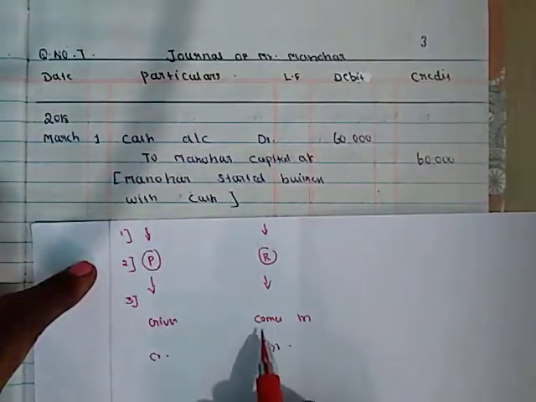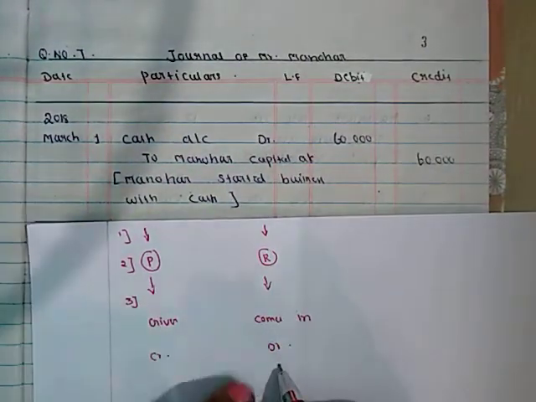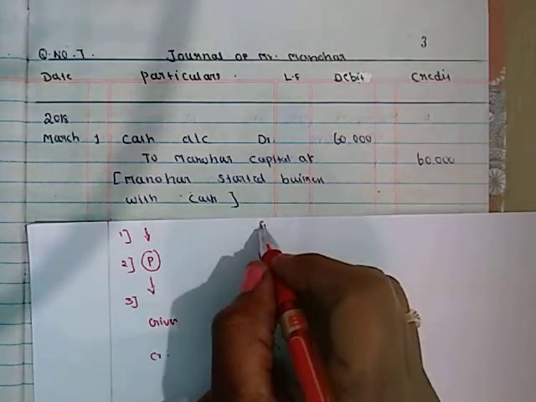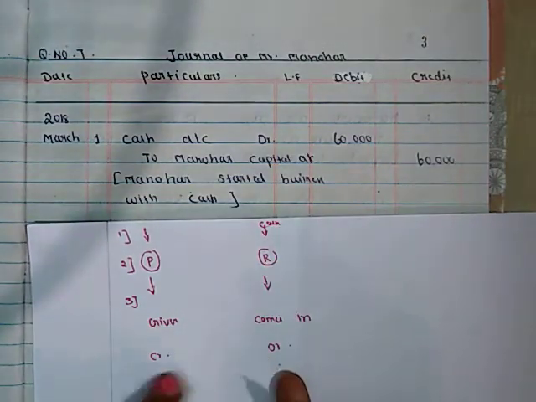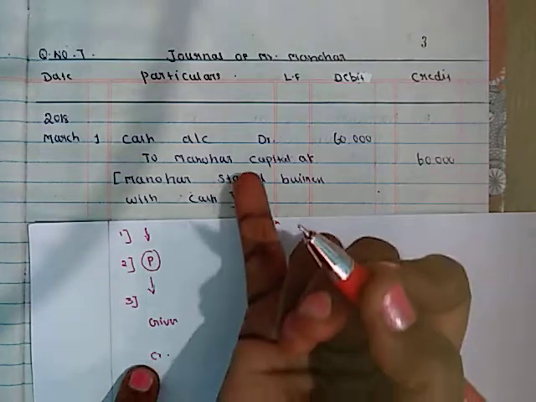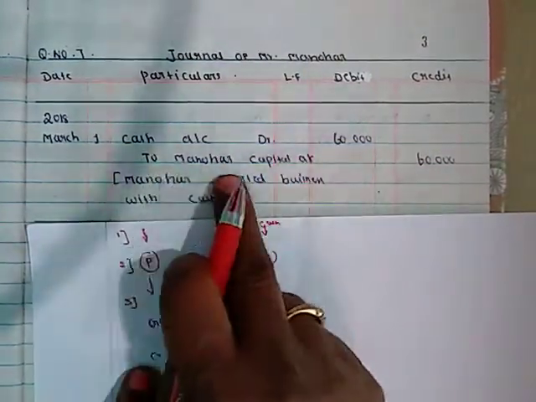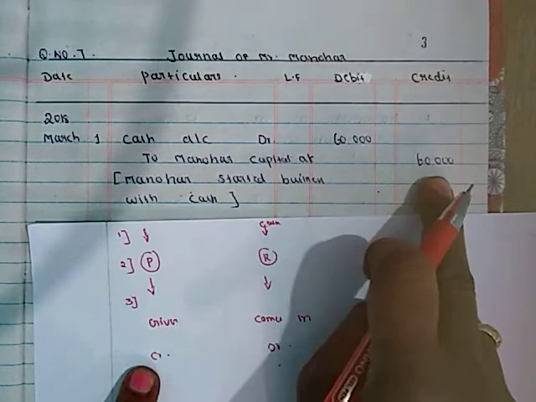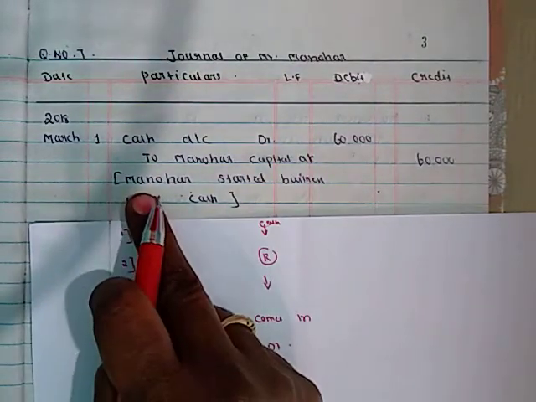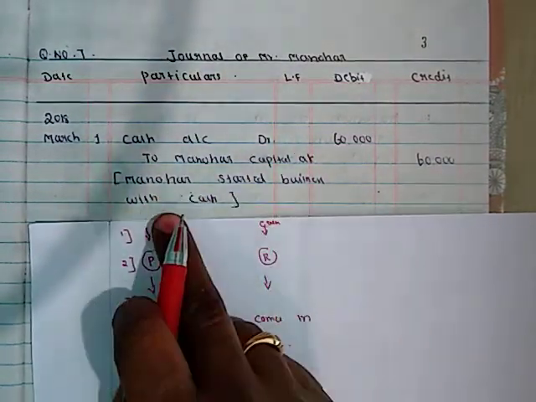cash account debited, and Manohar's capital account credited. So, cash account debited 60,000 to Manohar's capital account 60,000. The narration should be: Manohar started business with cash.